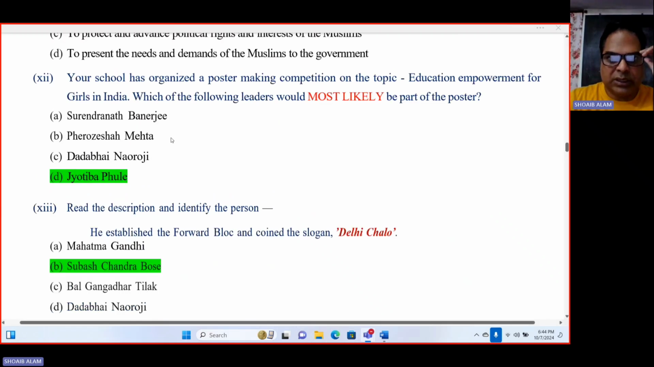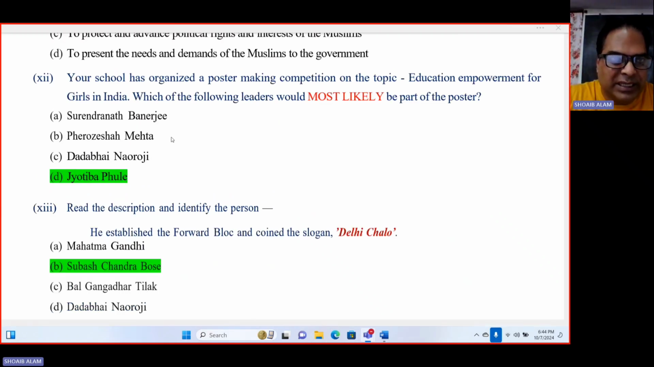School has organized a poster making competition on the topic education empowerment for girls in India. Which of the following leaders would most likely be a part of the poster? Okay, education empowerment for girls in India. So definitely Jyotiba Phule. Okay, he worked tirelessly for uplifting the education of women as well as uplifting the status of women in society. Girls' schools were opened by Jyotiba Phule.